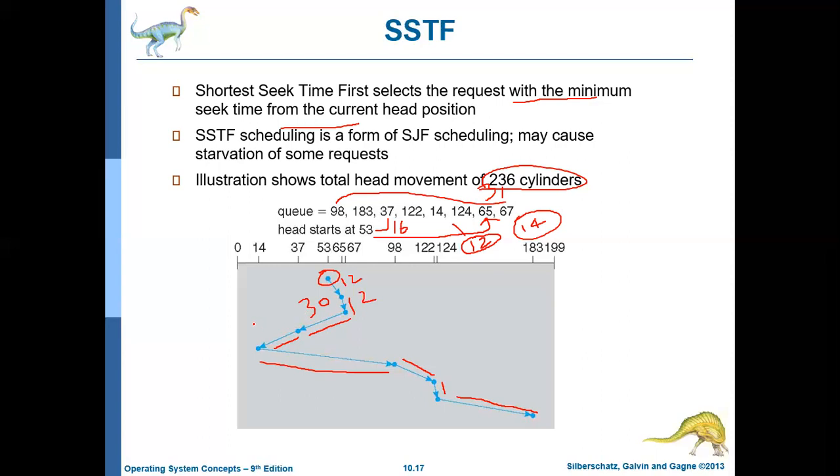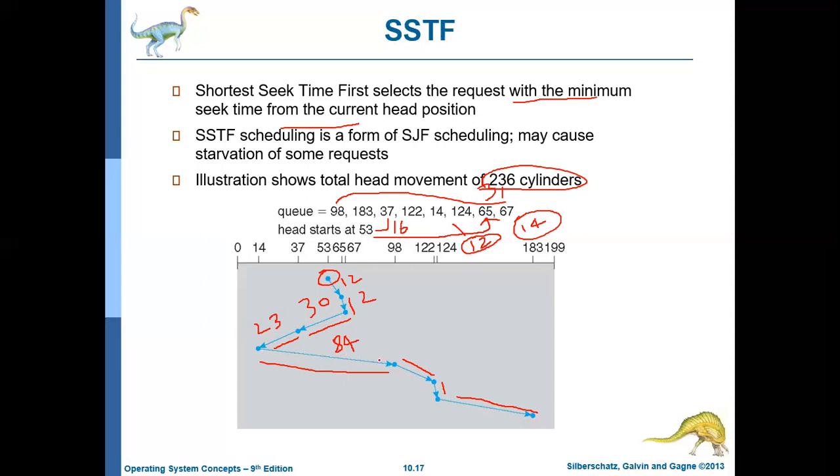Then 14 to 98 is 84. To move from cylinder 14 to cylinder 98, the head has to cross 84 cylinders.